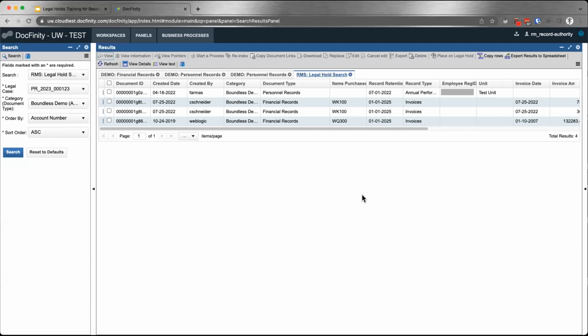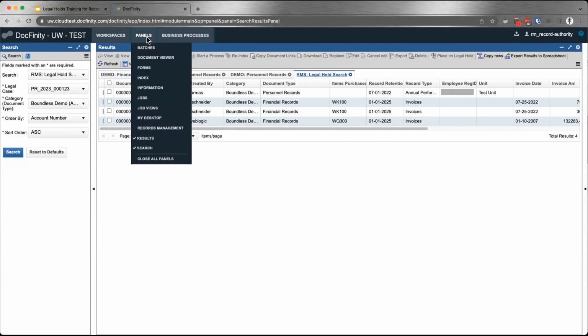So at this point, the request has been sent to Docfinity. This is an asynchronous operation because there might be a lot of documents in the search results that need to be packaged in a zip file. Eventually, the server will send you an email when the export job is ready for download, and there will be a link on how to get it.